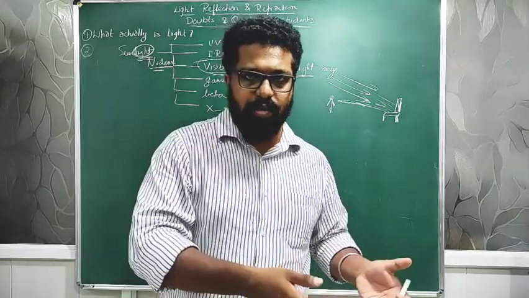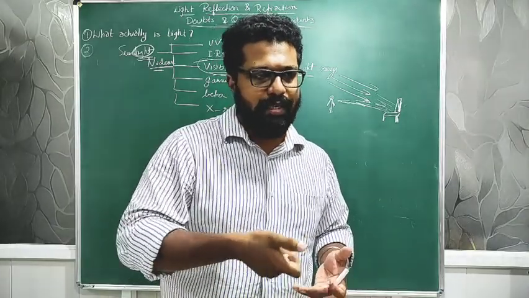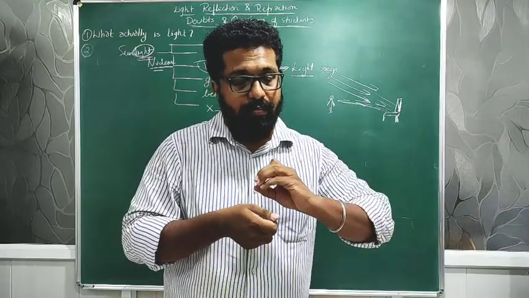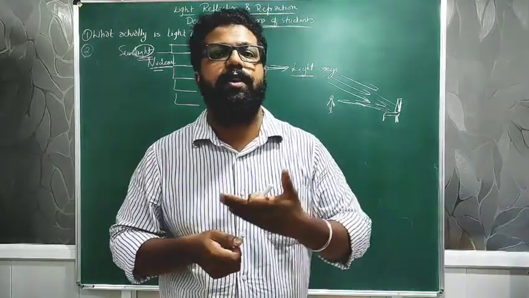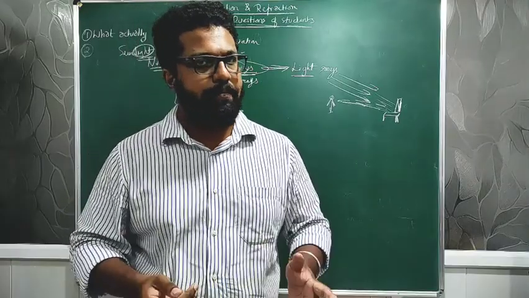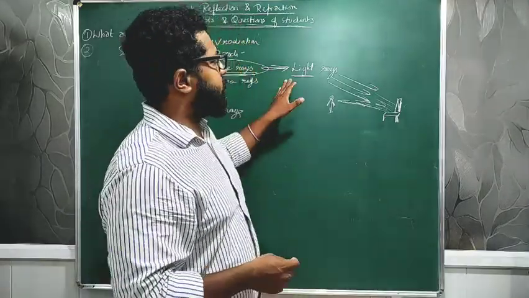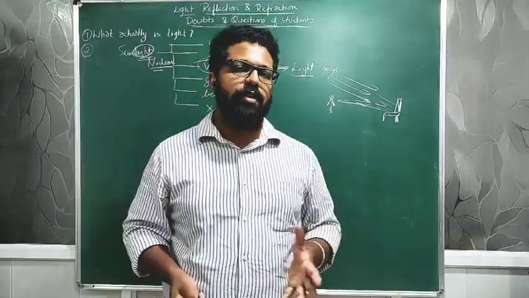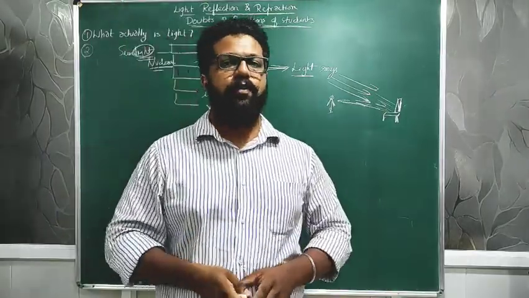So you need to see that object. What do you do? You take a torchlight and put it on that, which means a light ray will pass through to that object and then reflect back to your eyes. That makes the object visible to your eyes. Clear? So that is why light rays are necessary for us, and this is the basic idea, and this is the actual meaning of light, which is convenient for you.